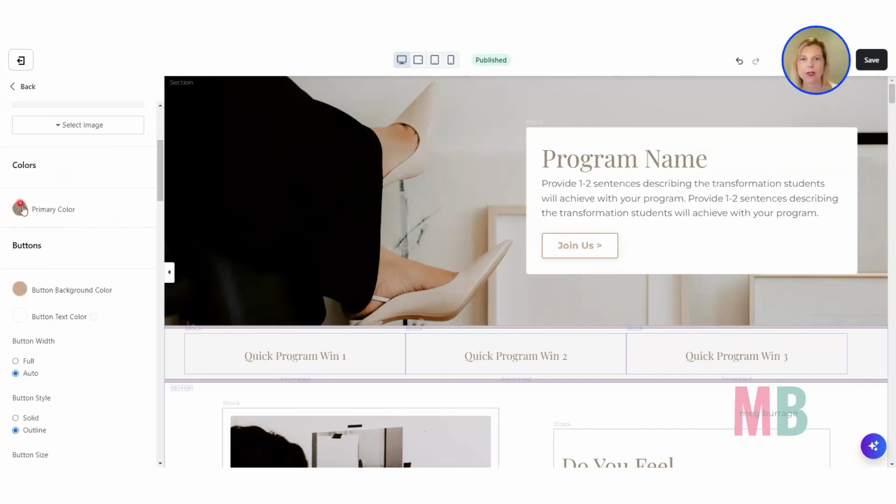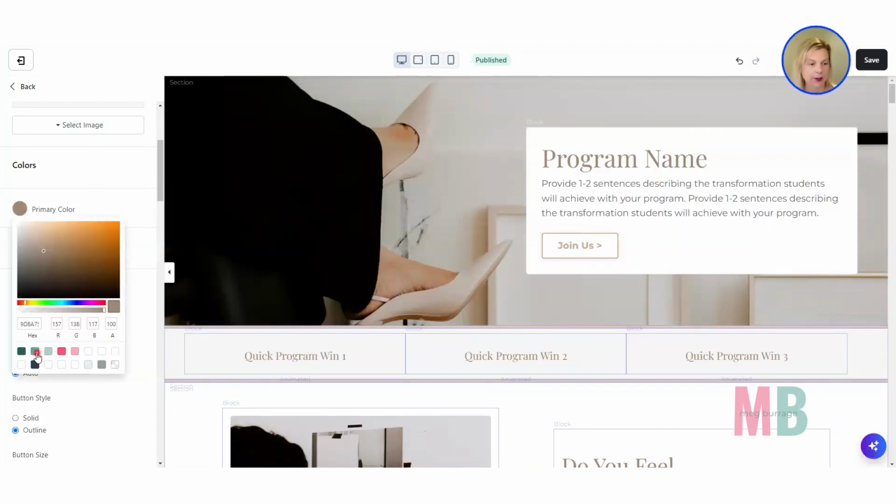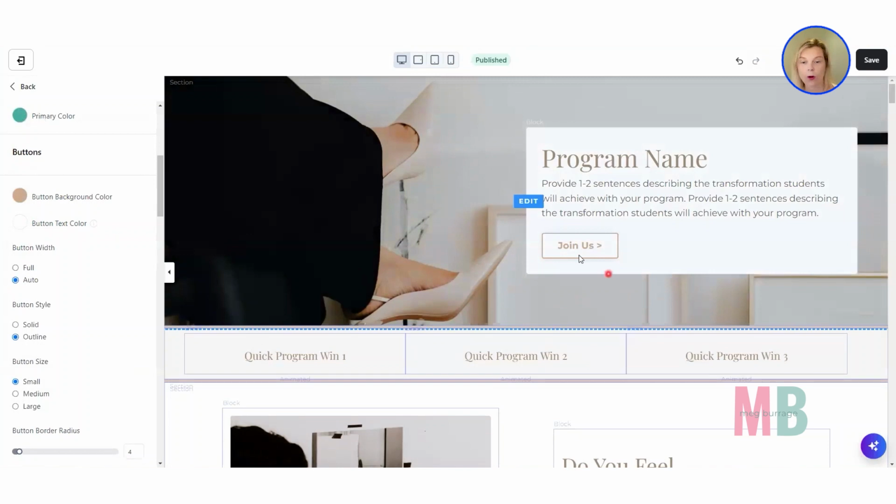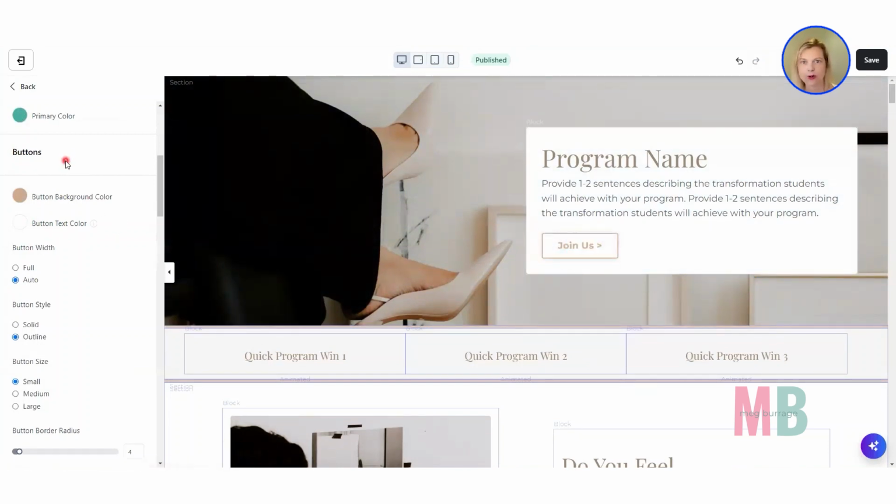The primary color is going to be used for accents, things like the play button on a sales video or the bullet points in a pricing card. What color would you like that accent color to be? I am going to go with this greeny color of mine. Then the buttons on the page that you're working on, what color do you want the background of the button to be? If you're going to go for solid colors or even outline like this, what color should that main button color be? And then if it is going to be a solid button, what color should the font be on top of the button?